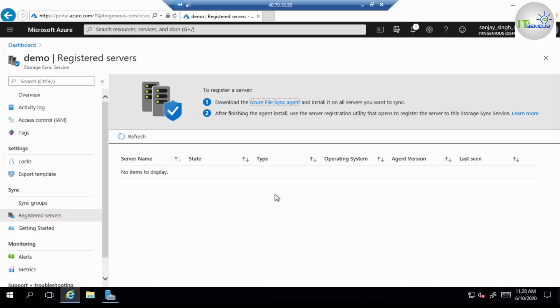Whatever server you are going to add into a sync group, you need to register it first. Then you would be able to add it into your sync group. So we need to download this agent on your local system. I am going to download this agent on my FS1 file server 1. So let me click on this link, and you will be redirected to the download page.